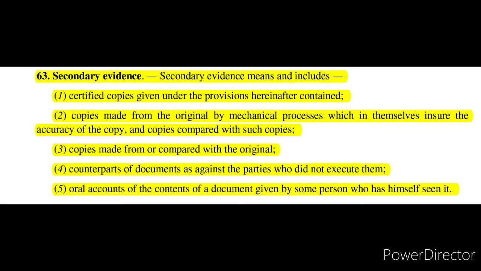Secondly, copies made from the original by mechanical processes which in themselves ensure the accuracy of the copy, and copies compared with such copies.